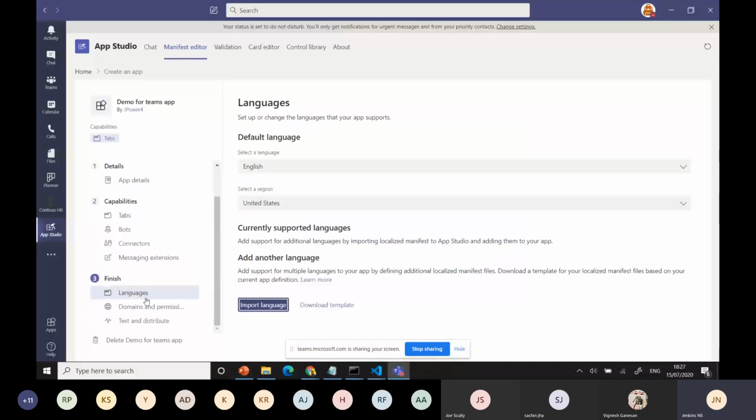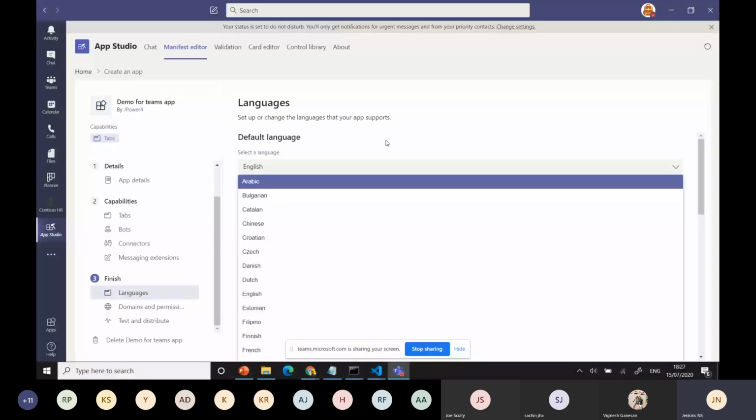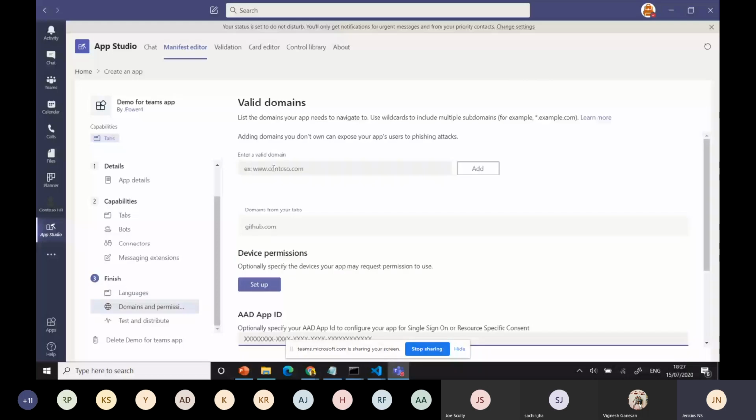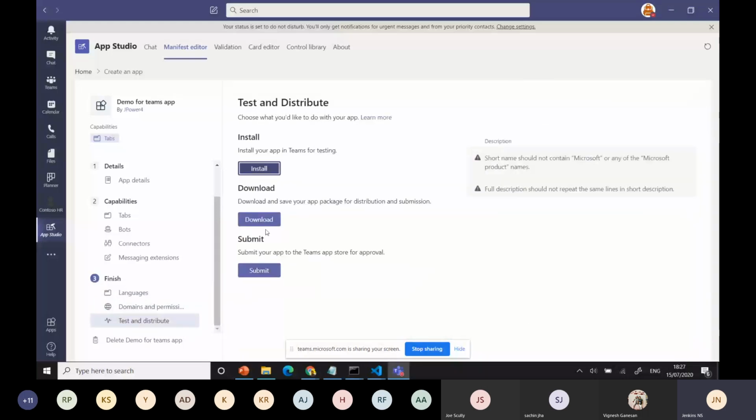Okay. And I'll go with the languages part. You can have English, you have the 53 languages I told, right? You can use that. And you have the domains. If you want to have a domain, you can add it. This is a test and distribute normally, right? You can download. If you download that, I just need to remove the Microsoft that's showing error. Okay, don't worry about it. We go with the downloads.